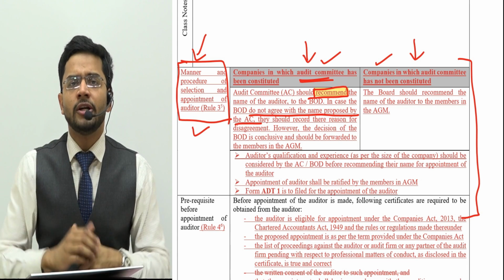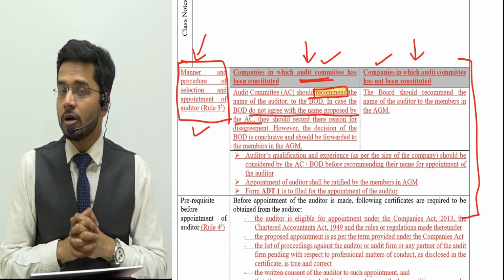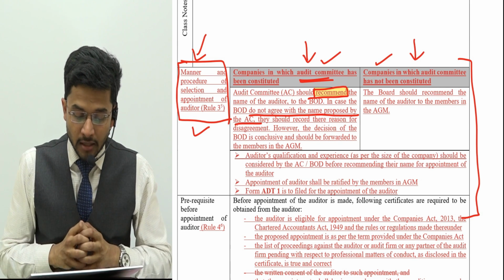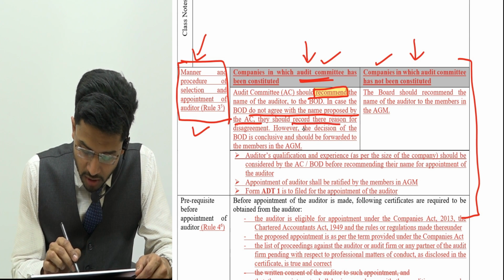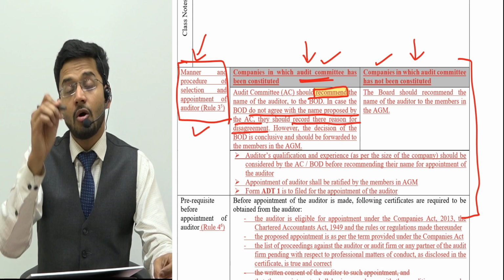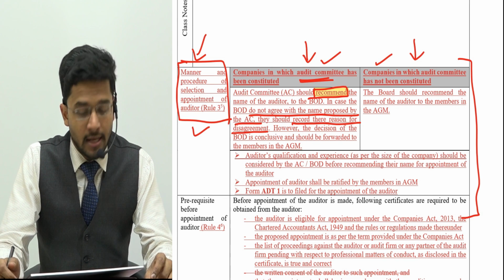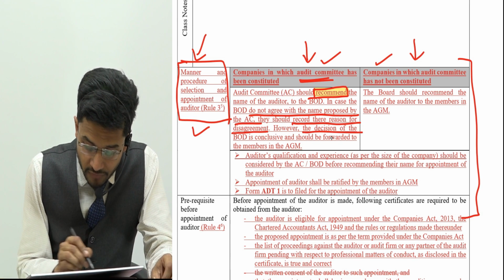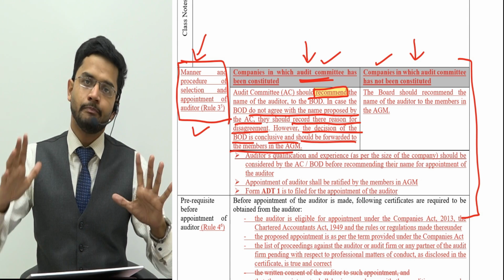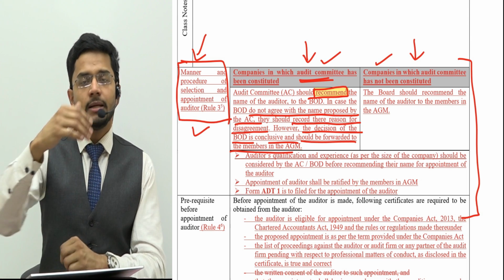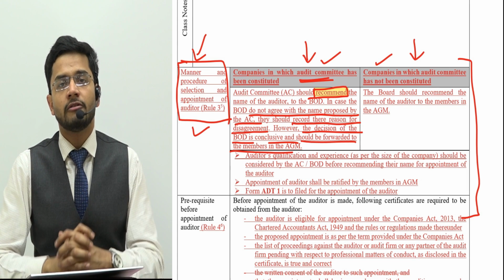We will appoint that auditor who is actually recommended by the audit committee and accepted by the board of directors. The problem would come when the board of directors do not agree with the name proposed by the audit committee. They should record their reason for disagreement. They should record why they think that Mr. B should not be appointed as the auditor of the company. However, the decision of the board of directors is conclusive and should be forwarded to the members in the AGM. So as I've told you, the ultimate power rests with the board of directors to choose the auditor of a particular company.